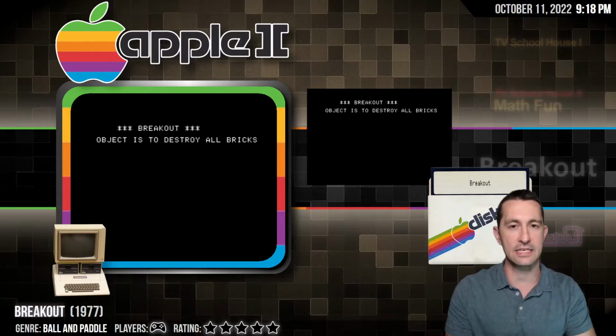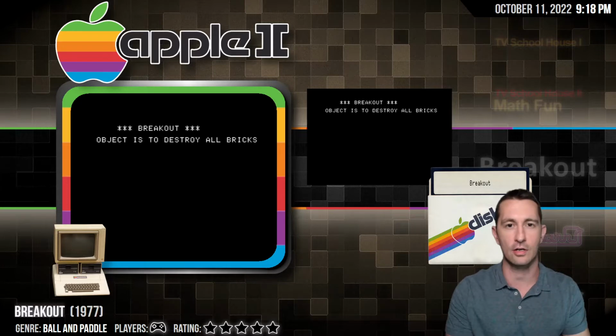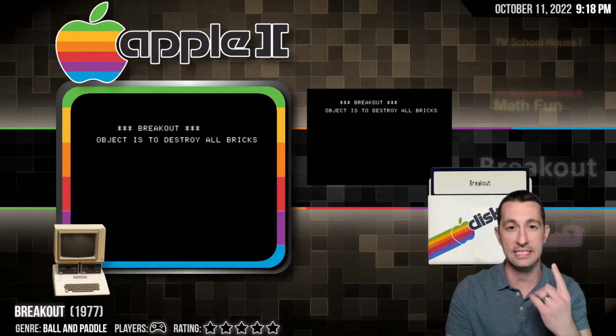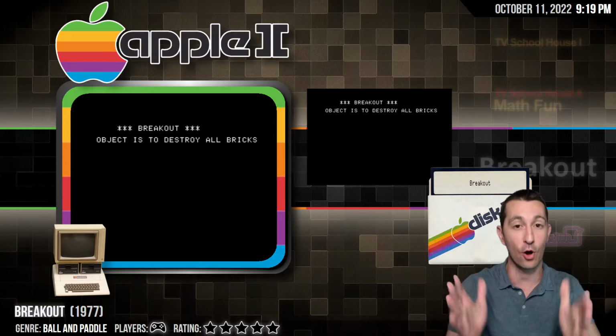This year in 1977, we had three home computers that took the world by storm. It's called the Trinity of home computers. It's Apple II, it's the TRS-80, or the Tandy Radio Shack TRS-80, and it's the Commodore PET. So these three home computers went throughout the world, and now people have computers in their home, and